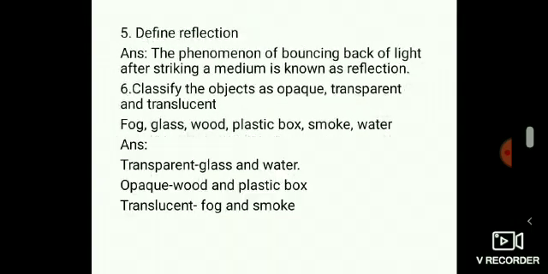And the next question, define reflection. The phenomenon of bouncing back of light after striking a medium is known as reflection. Next question, classify the objects as opaque, transparent and translucent. The objects are fog, glass, wood, plastic box, smoke and water.